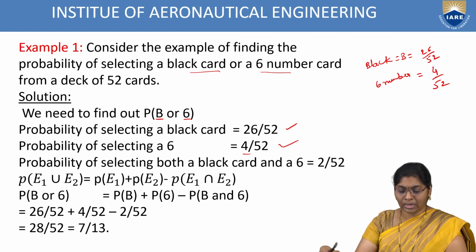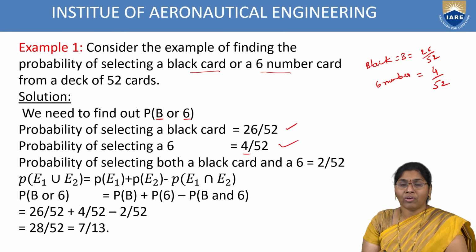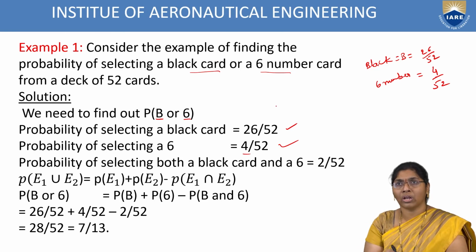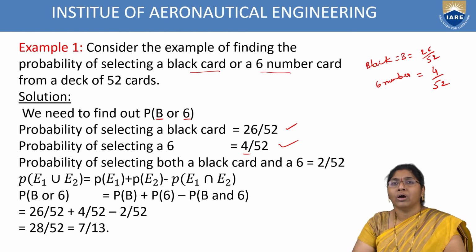The probability of selecting both a black and a 6-number card is 2 by 52, because we are considering the total of 52 cards in a complete deck. So the probability of E1 union E2 equals P(E1) plus P(E2) minus P(E1 intersection E2).